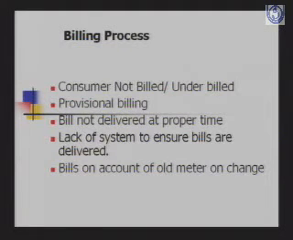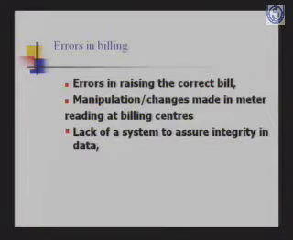Sometimes the meter is changed, but the bill is based on the old meter readings. So all these cause errors and commercial loss. The errors in billing could be errors in raising the correct bill, manipulation and changes made in meter readings at billing centers, and a lack of a system to ensure integrity of data. We are not able to make validation checks in the billing software on the computer.